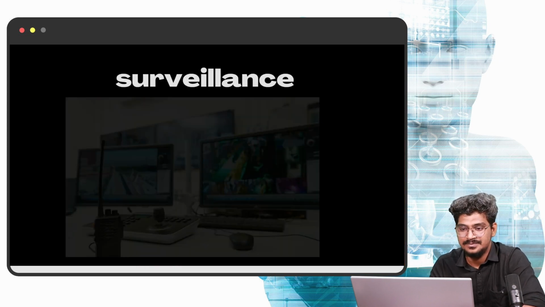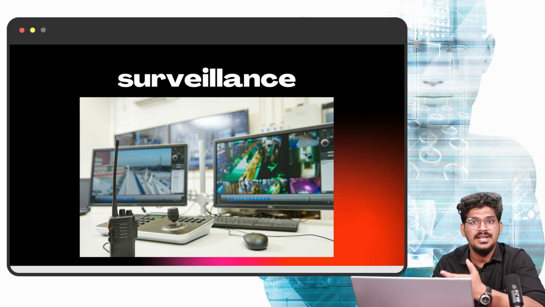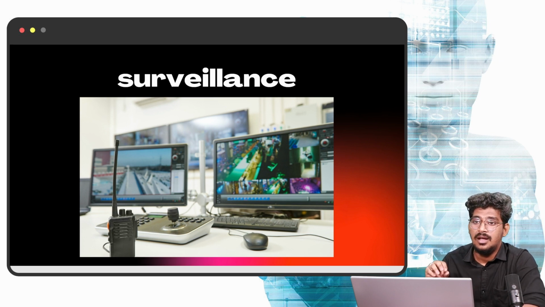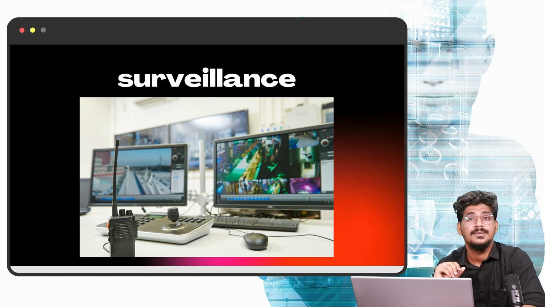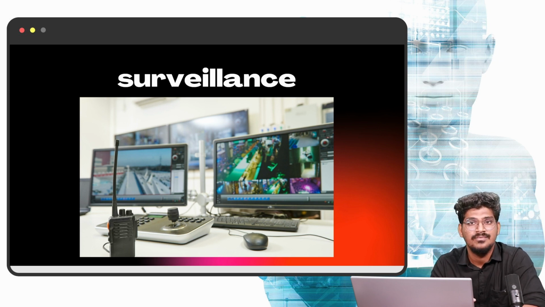Okay. And surveillance. Surveillance is the most important thing. For example, the safety, police and army departments are using surveillance. Computer vision can contribute to many things. For example, with the help of surveillance, computer vision and deep learning can detect anomalies.